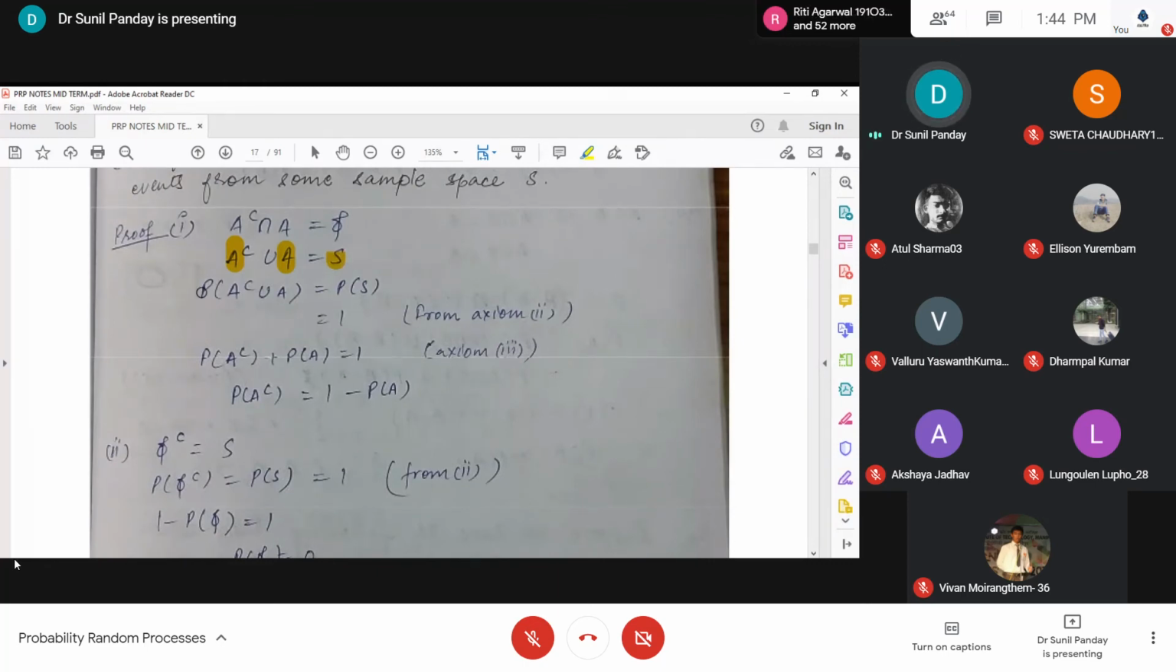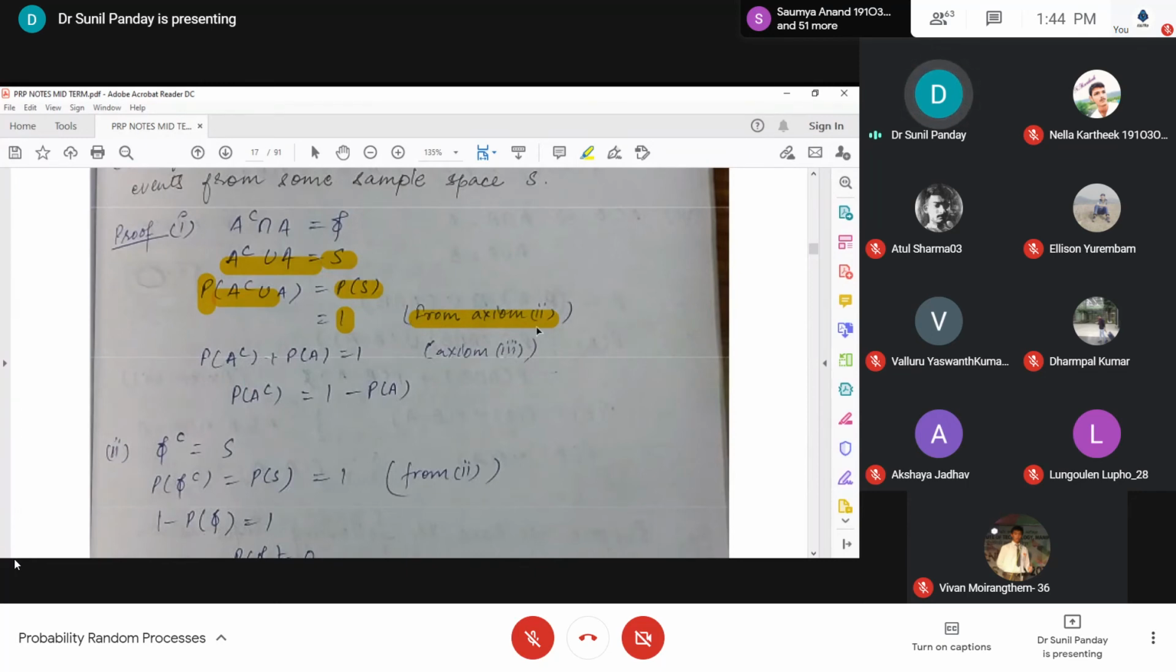Now, because these two sets are equal, if we apply probability to them, the probability of A complement union A is equal to the probability of S. And this axiom says that the probability of S is actually 1. Okay, so we are here.